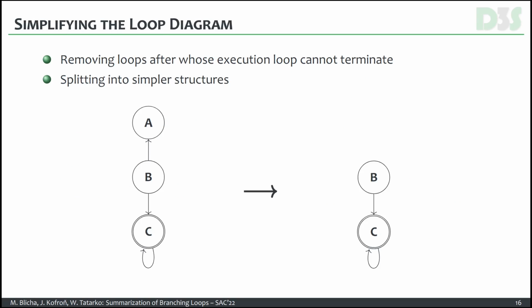So the simplifying of the loop diagram is depicted on this picture. So basically we have a loop diagram and vertex A there, after reaching which the loop simply cannot terminate. So we can remove the vertex A and continue with summarizing the rest of the diagram.